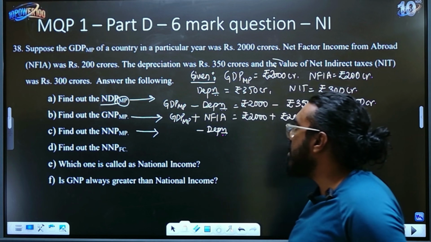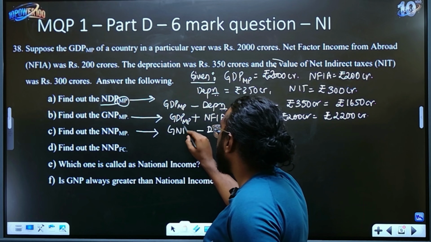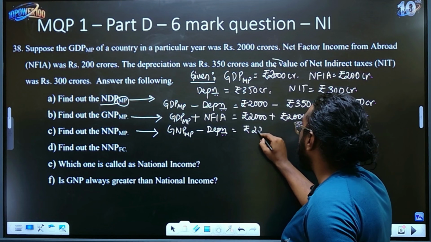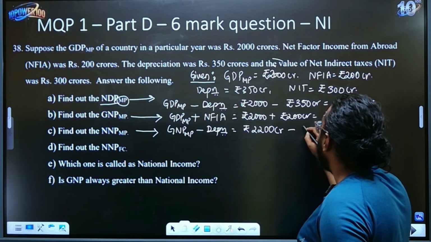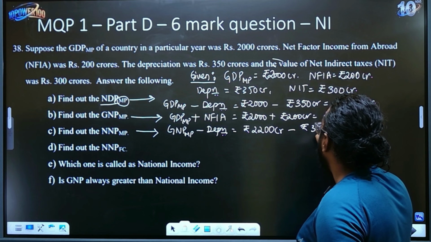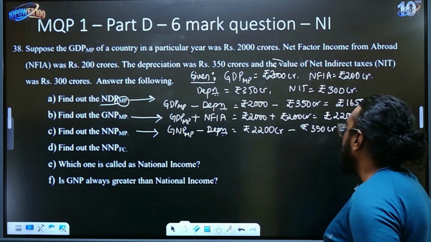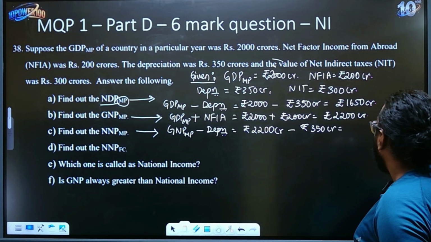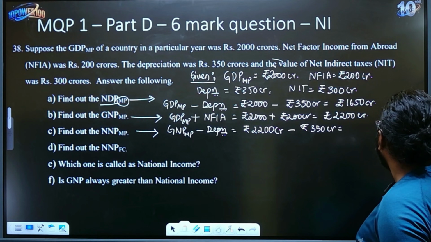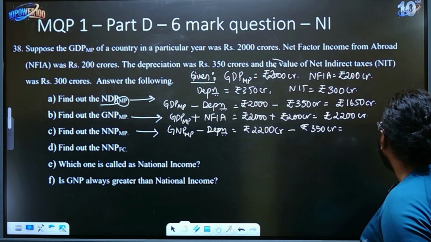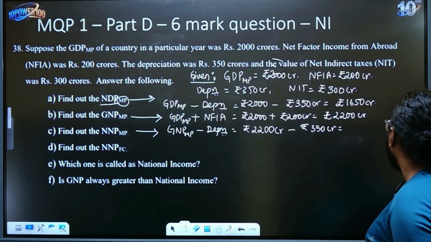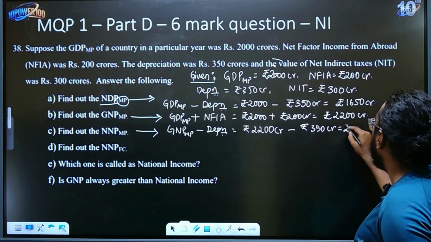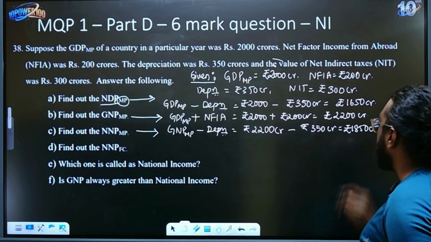Now NNP at market price. Again this is market price, so remember you should be subtracting depreciation. We just calculated GNP at market price, so you will minus depreciation from it. We found this answer as rupees 2200 crores minus depreciation, rupees 350 crores. Even I find these small subtractions difficult, children, so I am sure you will also. The answer is rupees 1850 crores.